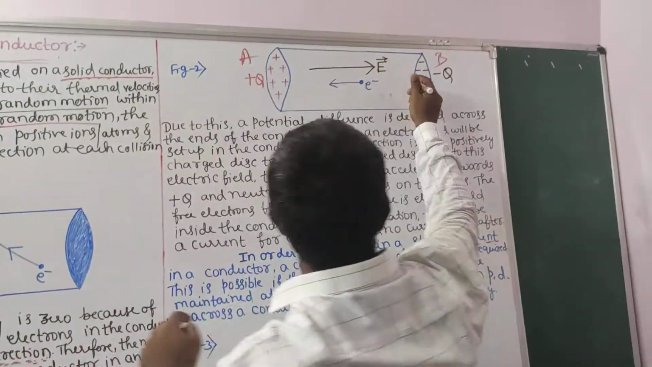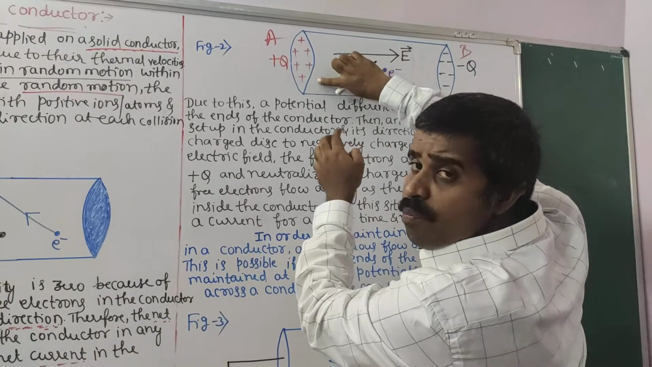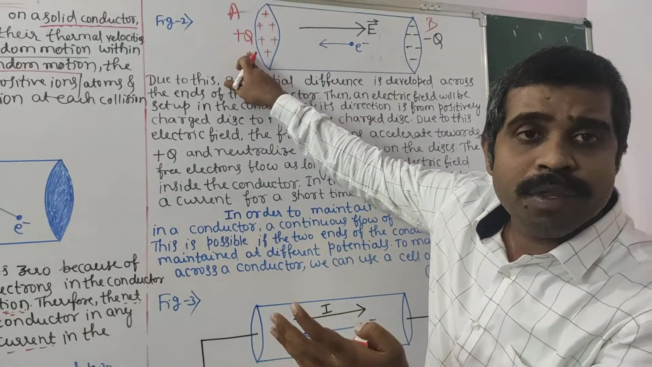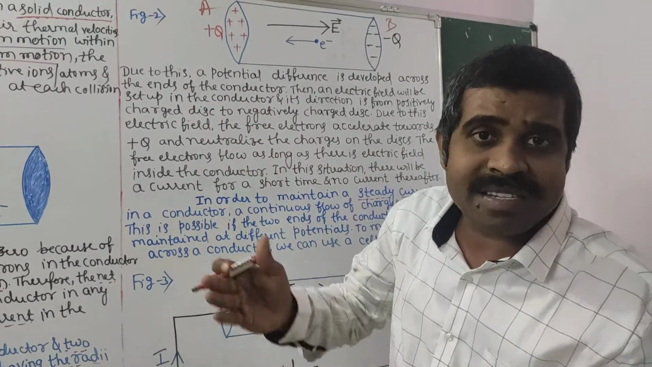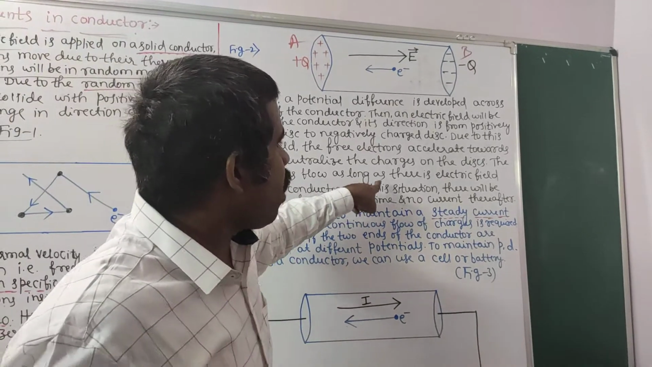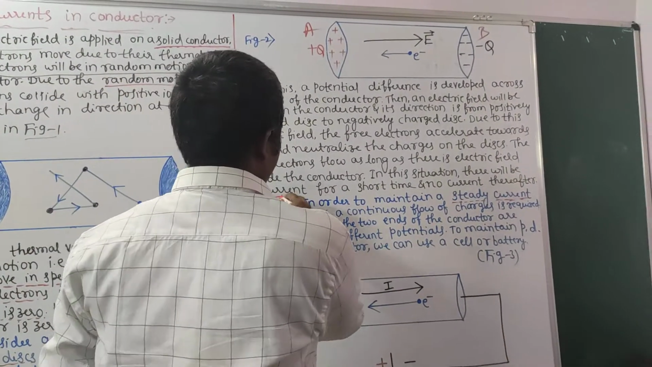Electrons from here move towards the positive charge. When these electrons move towards positive charge, definitely they neutralize because electrons are negative. What is here? Positive. Plus and minus will cancel and neutralize. The free electrons flow as long as there is electric field inside a conductor. In this situation, there will be a current for a short time.